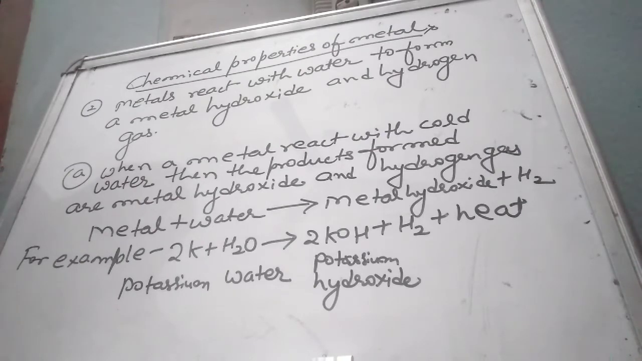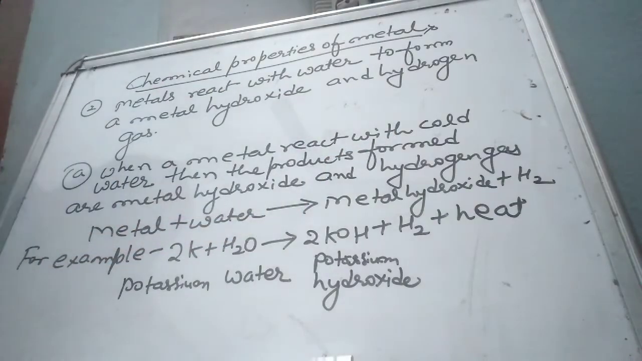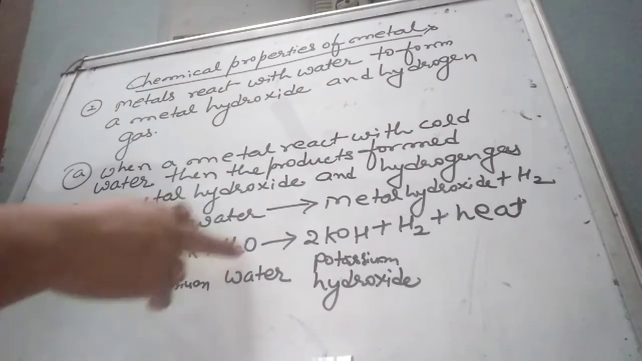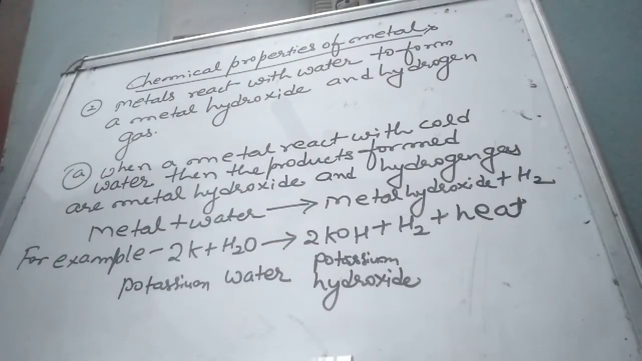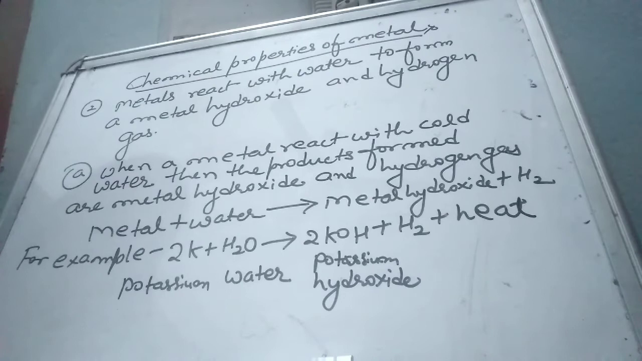Very reactive metals react with cold water and form metal hydroxide and hydrogen gas. For example, potassium reacts with water to give potassium hydroxide plus hydrogen gas plus heat. Since potassium is a very reactive metal, it reacts with cold water.